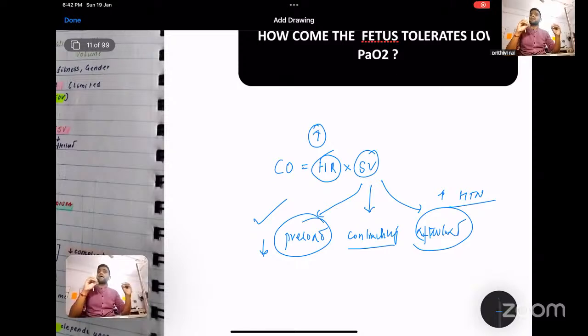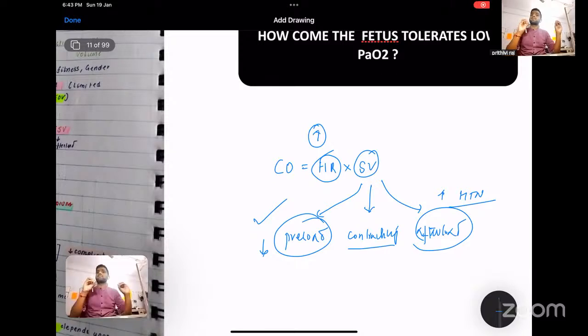So fetal bradycardia is an ominous sign in any CTG of your pregnant mother. Why so? Because your sympathetic system is not that mature compared to your parasympathetic system. So if any fetal distress or fetal stress occurs which is not taken care of properly in the initial phase, then the child will go for a fetal brady.